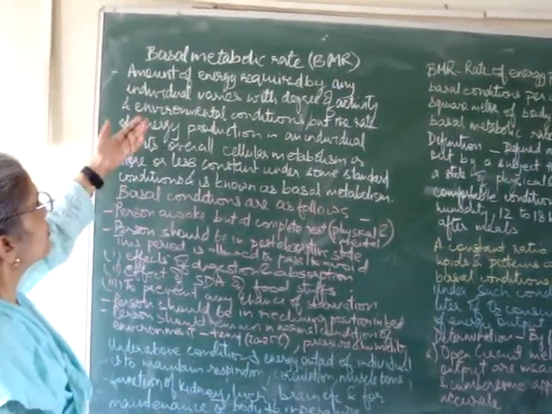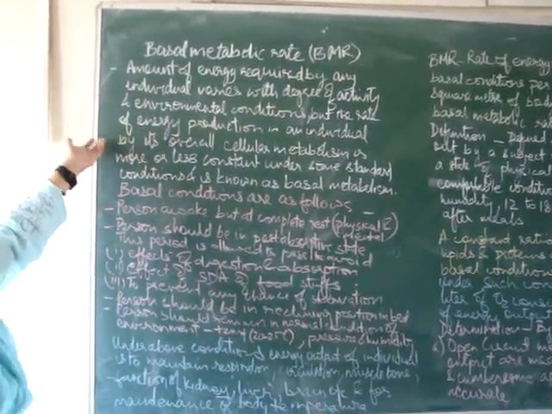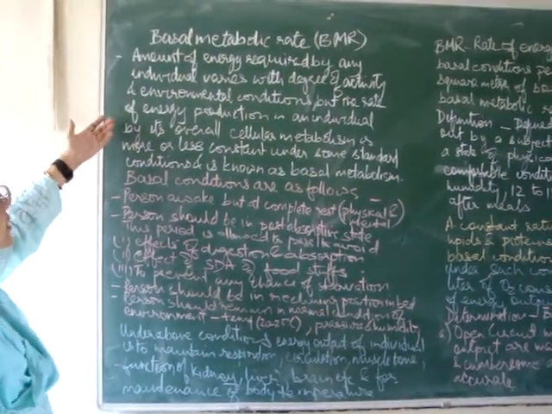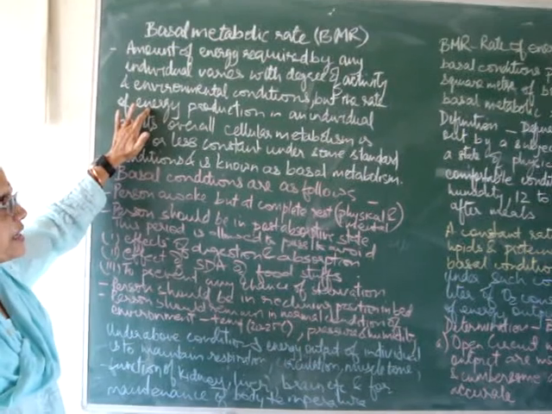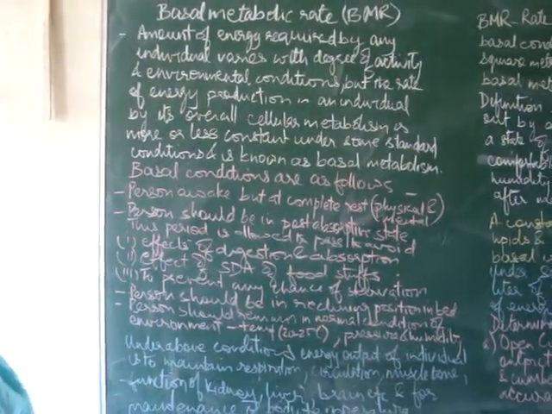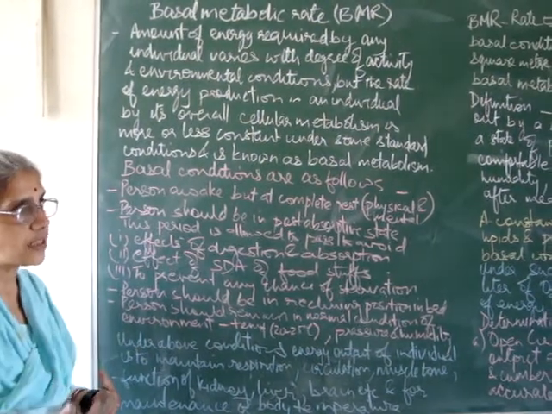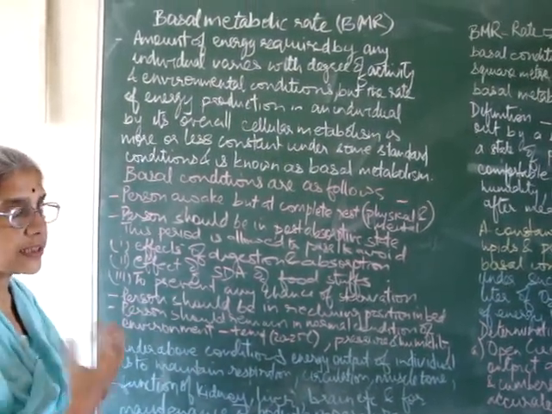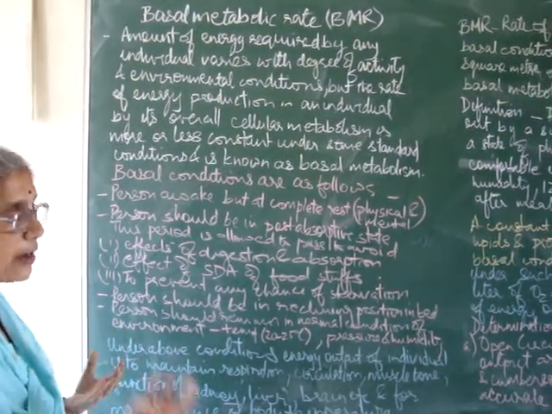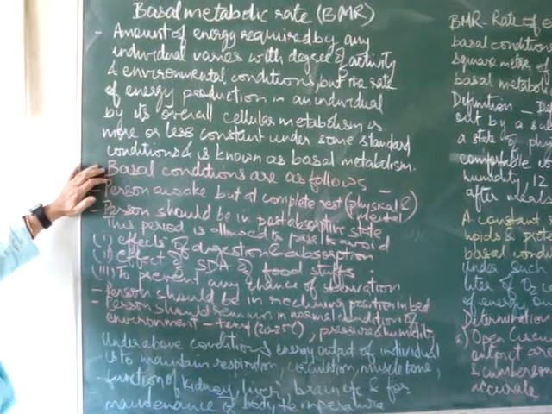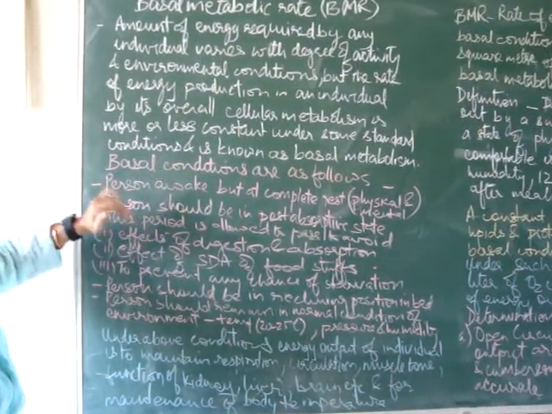Today we will study about basal metabolic rate. It is the amount of energy required by any individual. It varies with the degree of activity and environmental condition. But the rate of energy production in an individual by its overall cellular metabolism, that is vital organs function and they produce energy, that is more or less constant under some standard condition, which is known as basal condition.